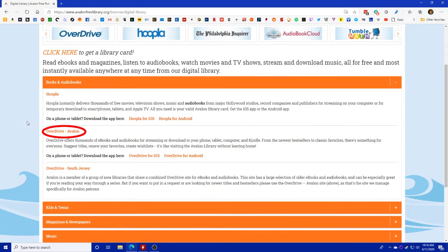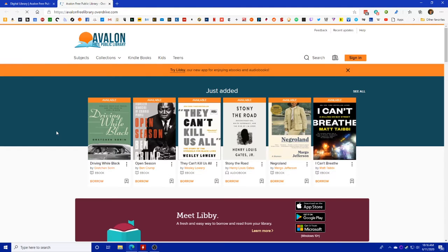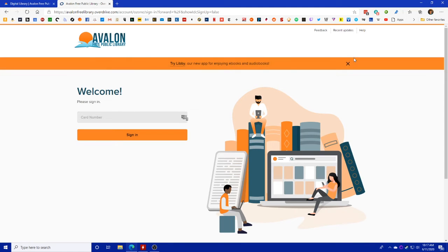First, we're going to go ahead and take a look at Overdrive, which is going to be the one that is most popular for ebooks and e-audiobooks. When you get there, you'll be immediately able to browse the collection and look at different titles, but really the first thing you're going to want to do is to get your account signed in. You can do that by coming up to the sign in button up here near the top right of the page. And all you need to do is enter your library card number.